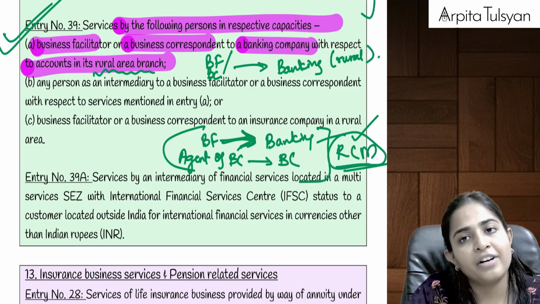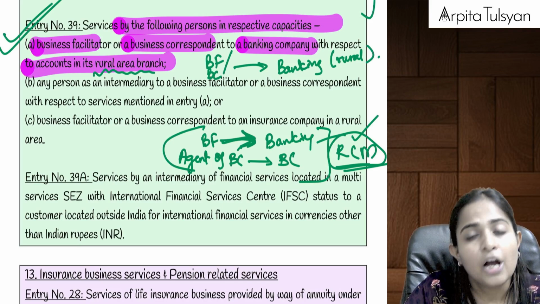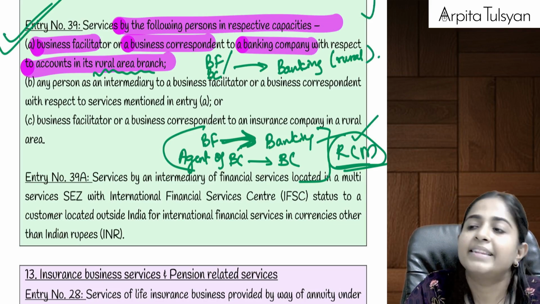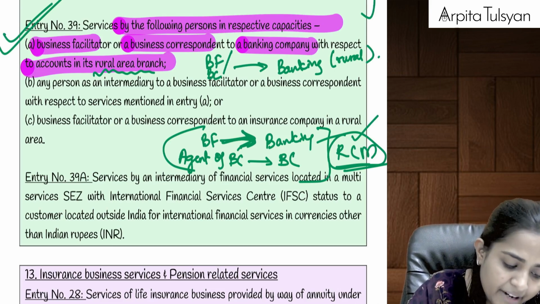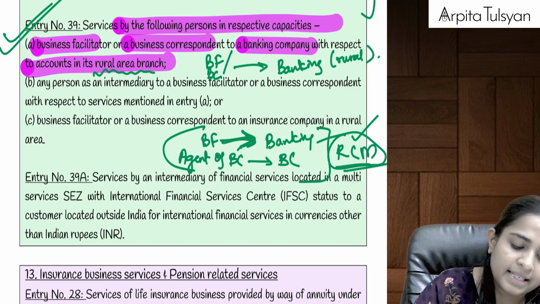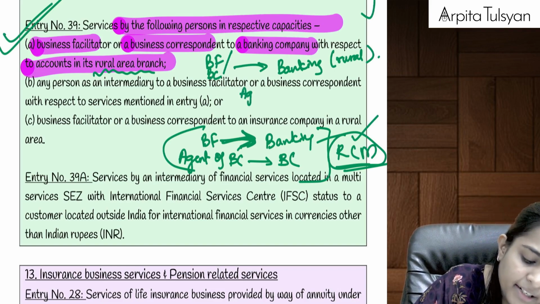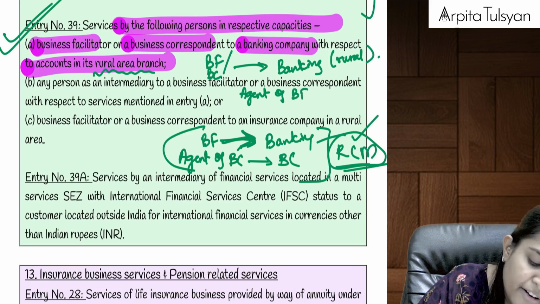See, whatever is exempt here is exempt. Whatever is not exempt here, then we have to think whether it will be taxable under RCM or under FCM.